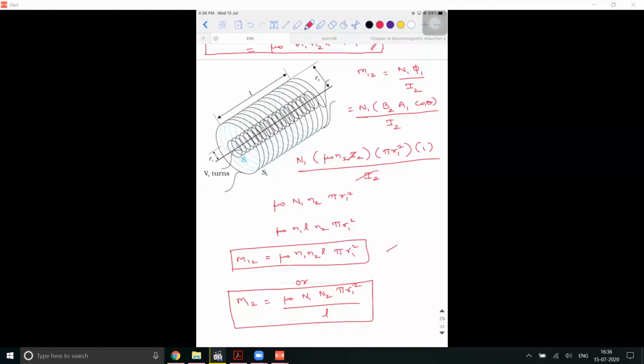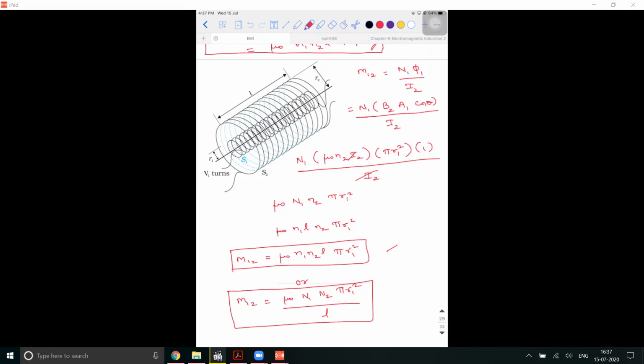And this derivation is often asked, so ensure you're clear and practice it well. So this is all about self-induction and mutual induction, and the expressions for self-inductance and mutual inductance for solenoids also. We have done our part. If you're done with this, I'll go to the next concept. The next two concepts that are left out in this chapter are theoretical.